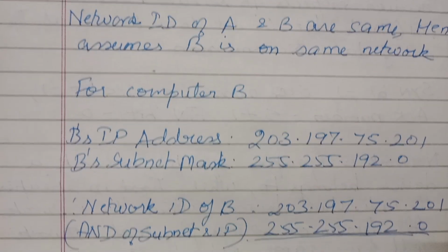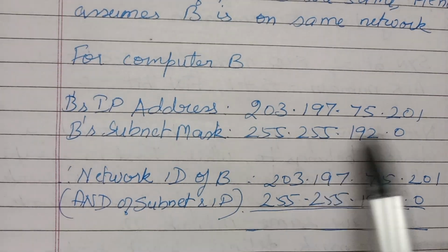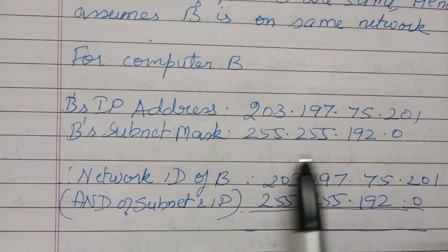Now we take computer B. B's IP address is given and B's subnet mask is this one, it's given.